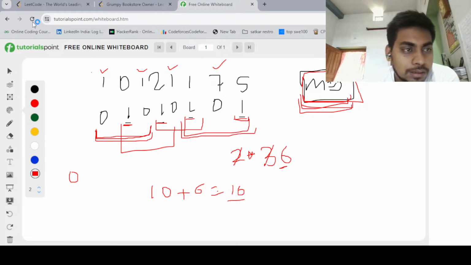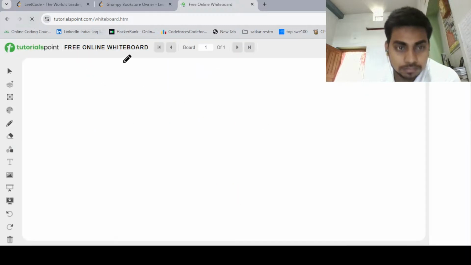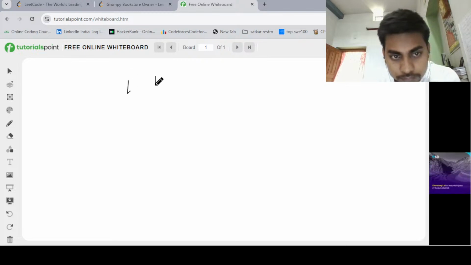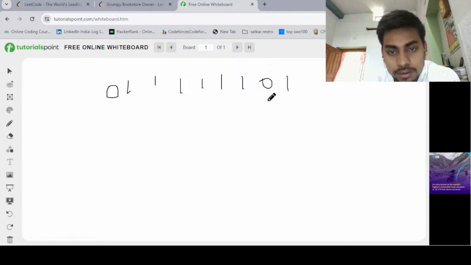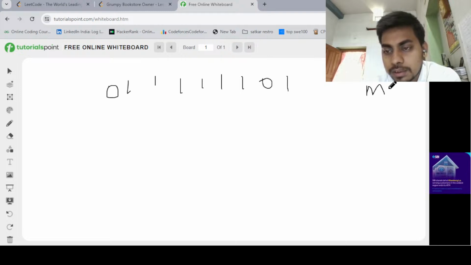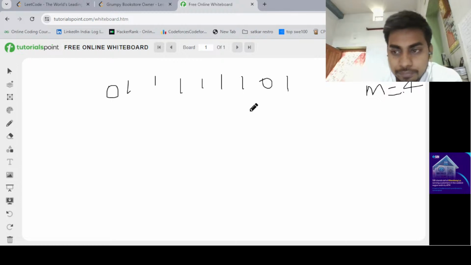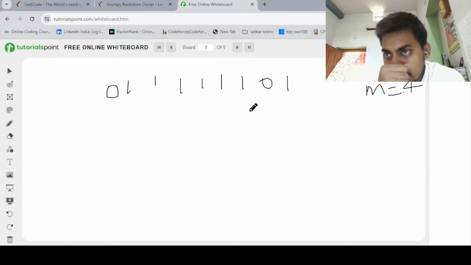If we take another example, let's say grumpy is 1 1 1 0 1 0, and minutes is something like 4. What will we do here? We always try to take the 4 consecutive ones.